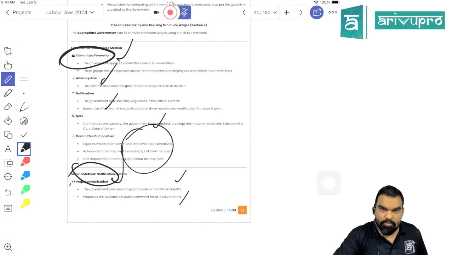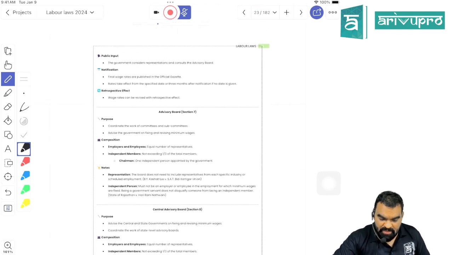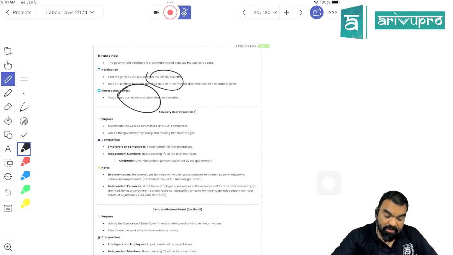Notification method is appropriate. The government by itself will propose a new minimum wage rate. It is going to be published in the newspaper and the official gazette, and all the workers working within the same employment will be provided with 2 months' time to put their objections. After sorting out their objections, the final rate will be determined and notified. Is it clear? And even minimum wage can be notified with retrospective effect.